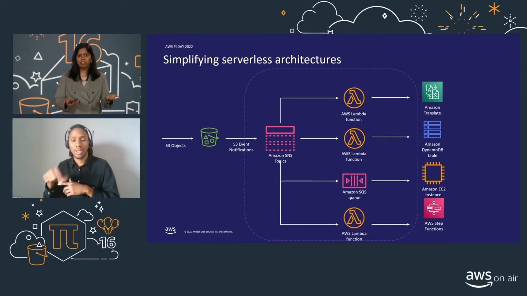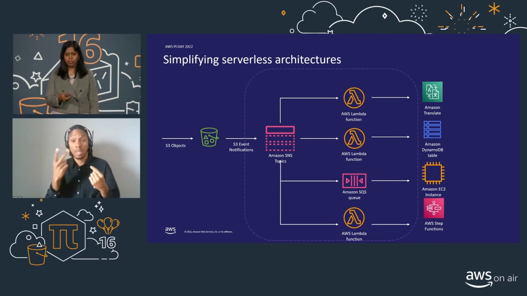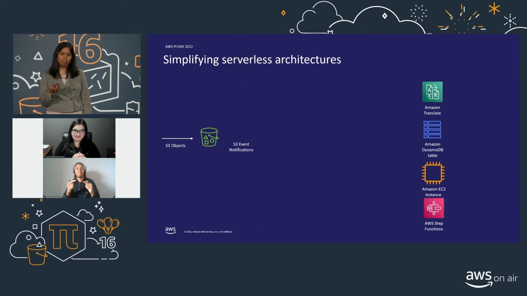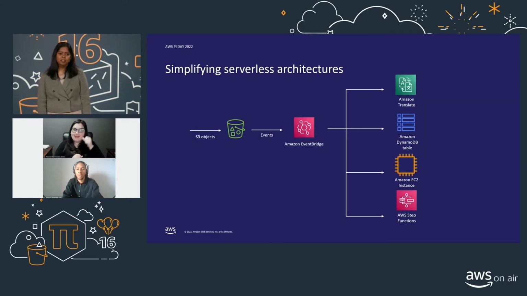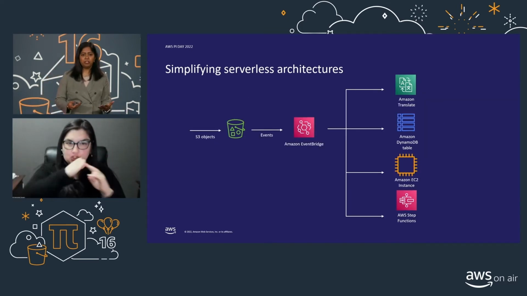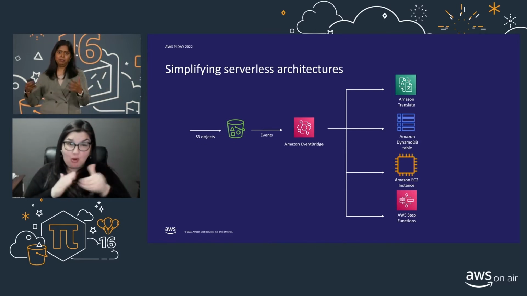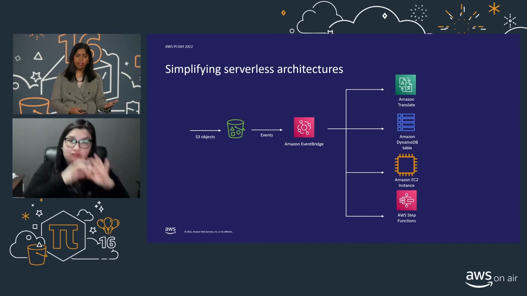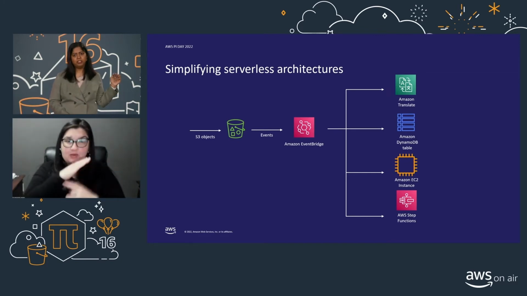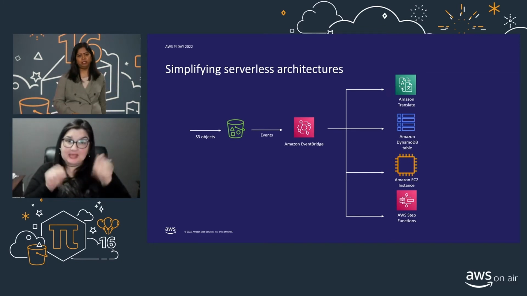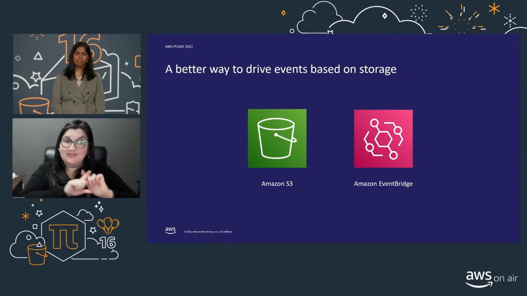So what did we do? We saw this, and we simplified it for you using Amazon EventBridge. So here, with Amazon EventBridge, all these events can now be directed to Amazon EventBridge, right? So each object event within an S3 bucket can trigger up to 5 different applications. So what is EventBridge?